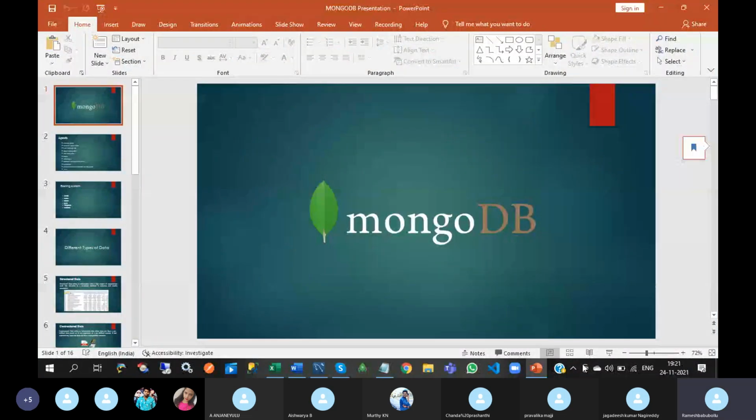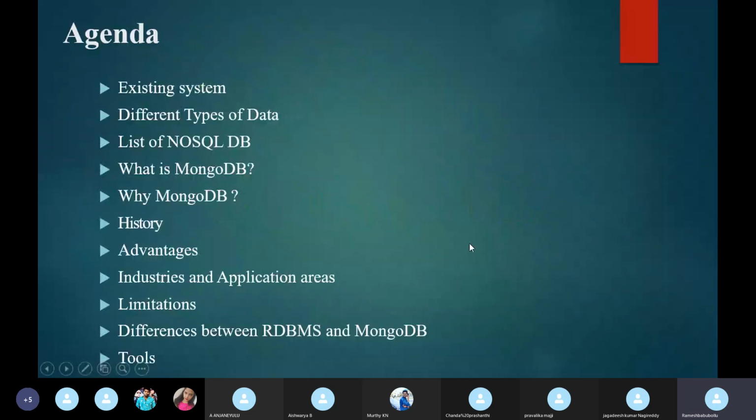So first of all, we'll discuss some theory concepts about MongoDB. Why it has been introduced, what was the existing system, what are the different types of data formats, what are NoSQL databases, what is MongoDB, why it is so popular and when it was introduced, advantages, application areas, what are the limitations, and differences between RDBMS and MongoDB.